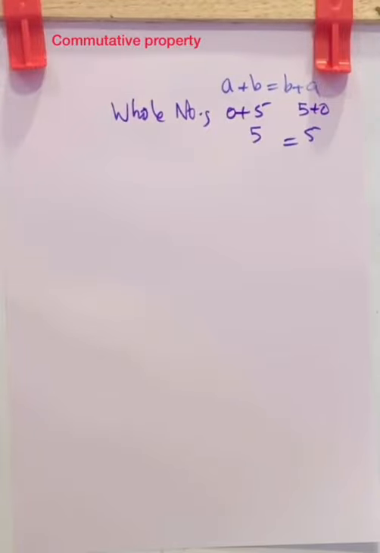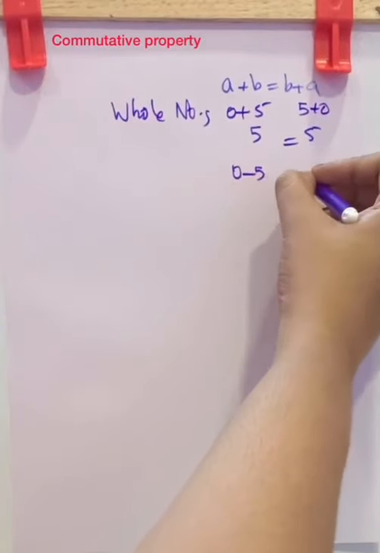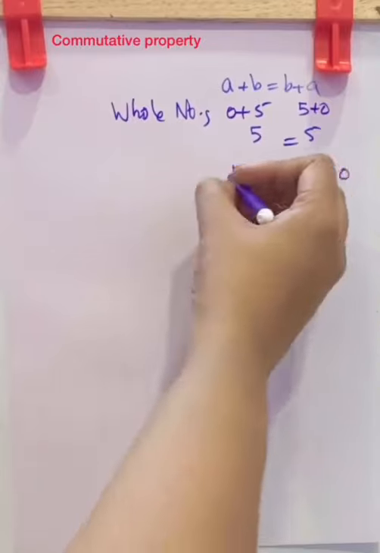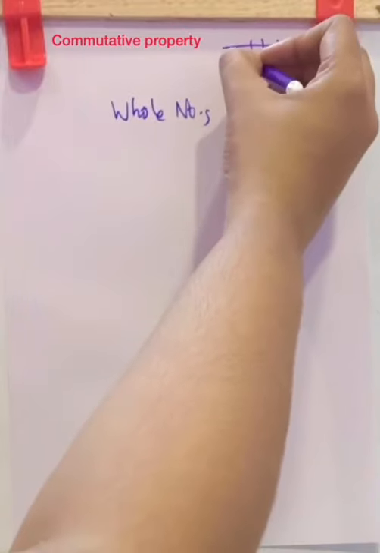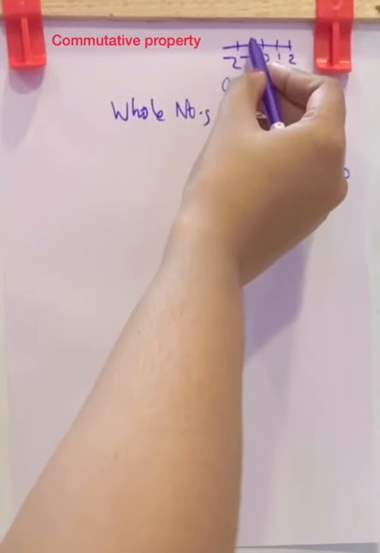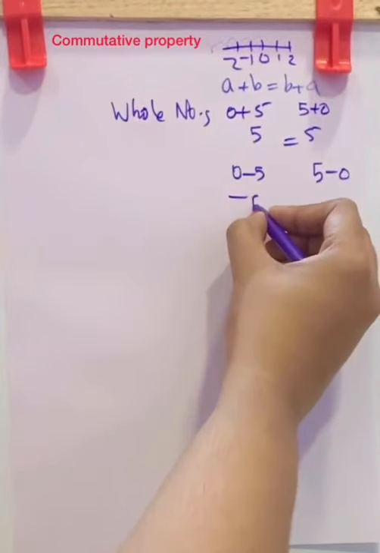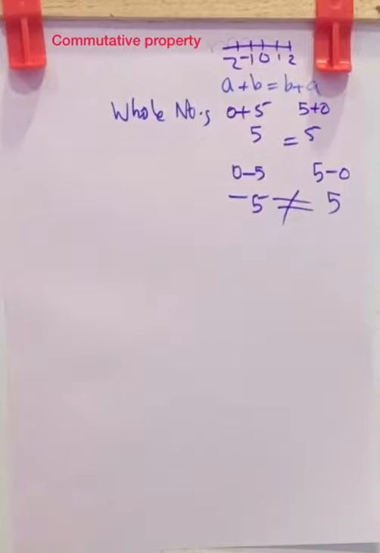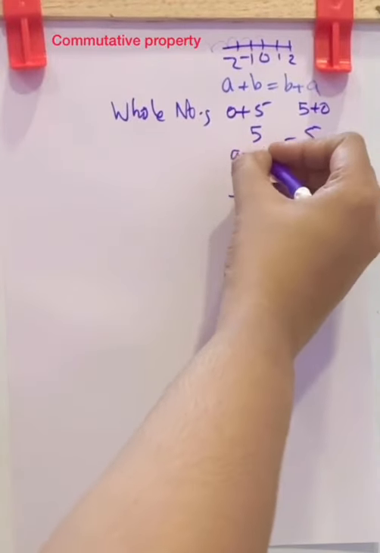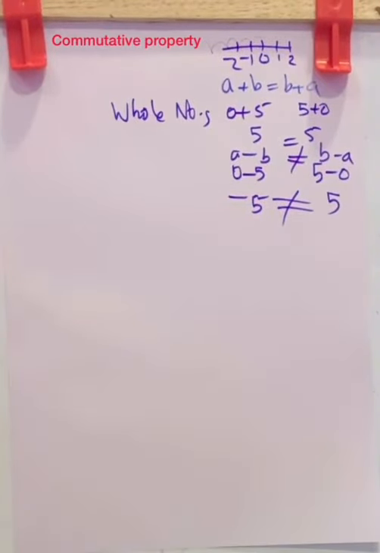Now what about subtraction of whole numbers? 0 minus 5, and let us check 5 minus 0. 0 minus 5 is, in a number line, here lies the positives, here lie the negatives. Now 0 minus 5, that is less than 0. The result is negative 5, right? Now 5 minus 0 is 5. Is it equal? Not equal. So A minus B is not equal to B minus A in the case of whole numbers. They are not commutative.